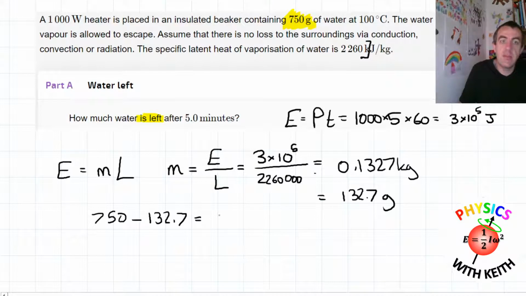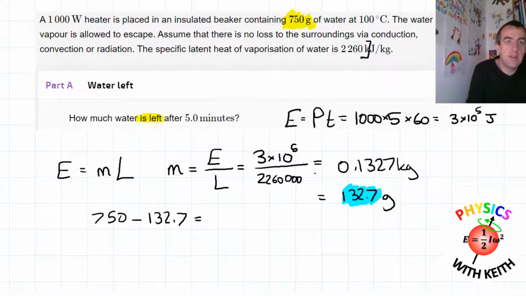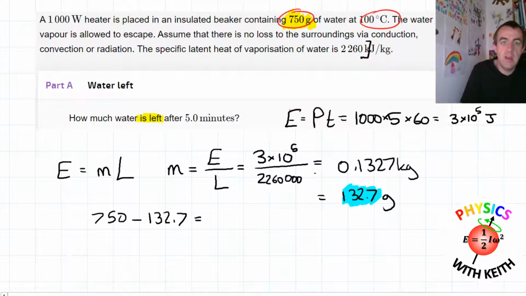132.7. And the reason why I kept this number here to 4 significant figures rather than rounding it is because it's not the final answer. So I keep 1 or 2 extra digits. We call them guard digits. In this case it's 1 extra digit. This is a 3 significant figure number. Let's change my colour of pen. This is a 3 significant figure number. So I'm going to be rounding my number to 3 significant figures at the end. So I kept this number to 4 significant figures so that if there are any rounding errors, they'll accumulate on that last digit, which I'm going to round away anyway, so it doesn't matter.